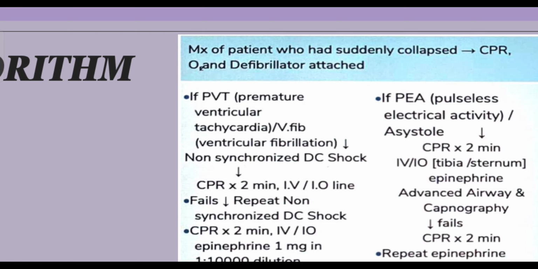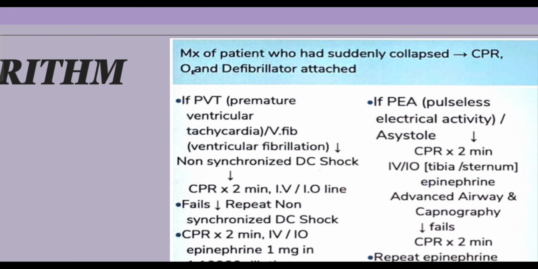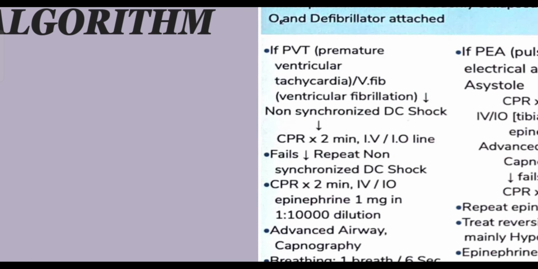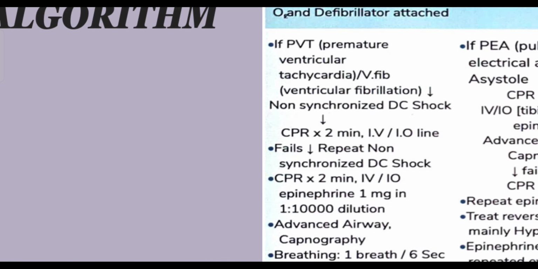The moment you give a DC shock, the thought process of everybody is to look at the monitor, because we want to see whether the rhythm is coming back to normal or not. You as the team leader will obviously look at the monitor to judge the response of the DC shock that you have delivered, but the person who's giving chest compression is supposed now to give CPR for another 2 minutes.